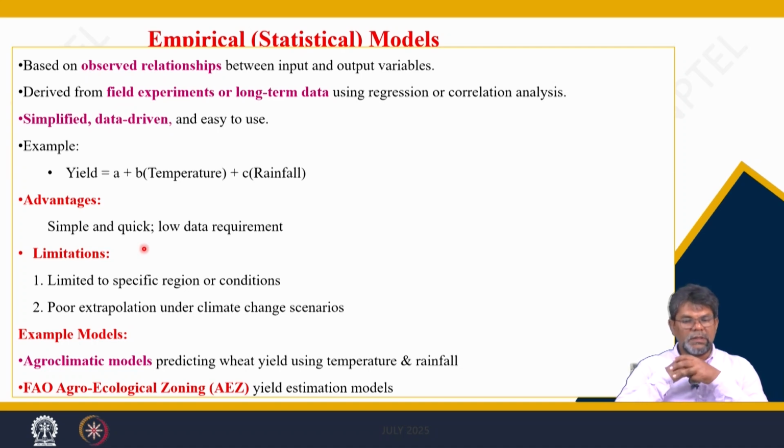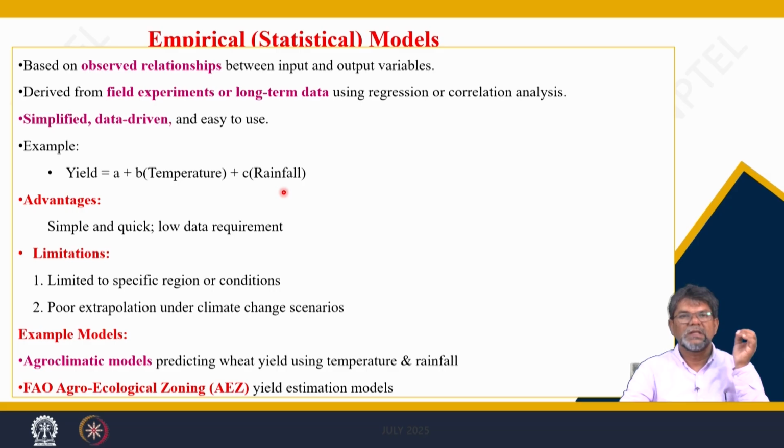So, what is an empirical model or statistical model? These models are based upon the observed relationship between the input and the output parameters, derived from experiments or long term observations. An example is y equals a plus bx plus cx square, where a, b and c are parameters. Here yield is a function of different weather based parameters.